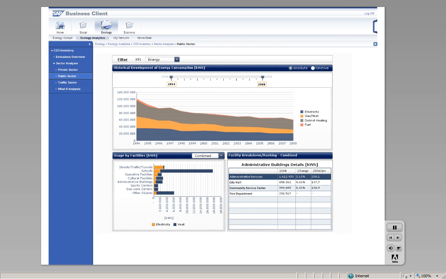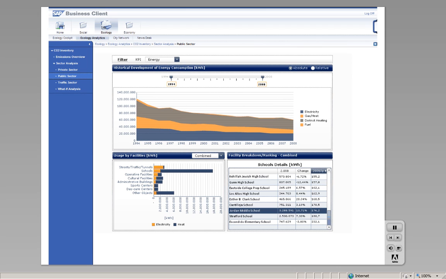As another example, we want to find out more about energy consumption in our sports and recreation facilities. A dashboard for public buildings provides a historic analysis for the total energy consumption and a breakdown by facility type. By selecting sports centers, we can sort the facility list by usage per square meter and see that there is a huge gap between the first and the last building. The bar chart on the left clearly indicates a high consumption for heating in the school sector.